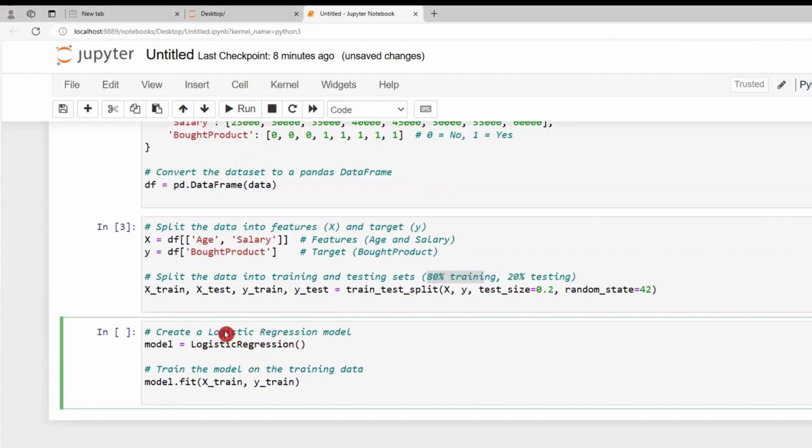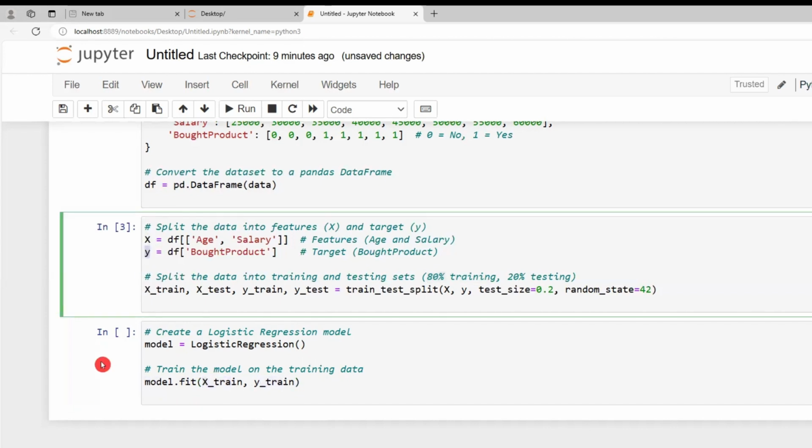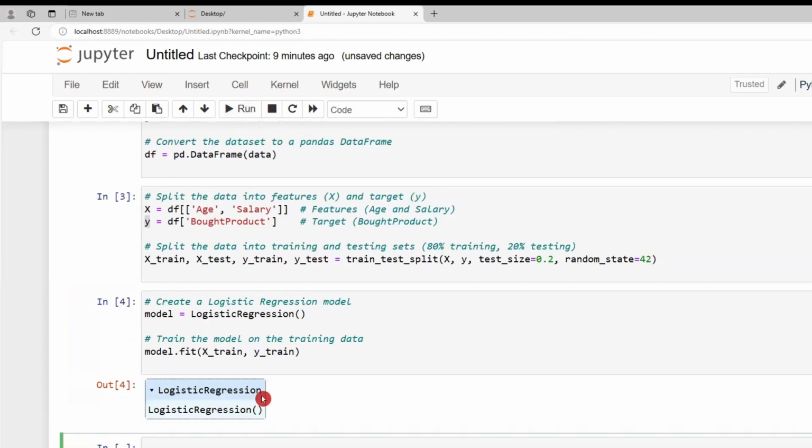So I'll be using a logistic regression model over here. We are defining the model name as the logistic regression model, and we are training the model on the training set. model.fit is the code to train it, and we are using X_train and y_train, the two data frames that we have created. If I execute this, it is executed. The fit method is used to train the model with the training data.